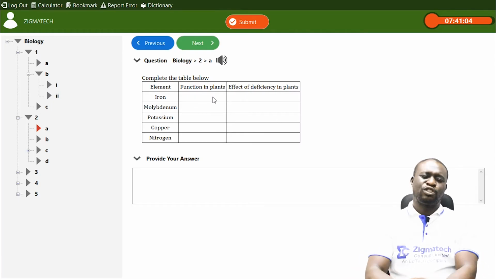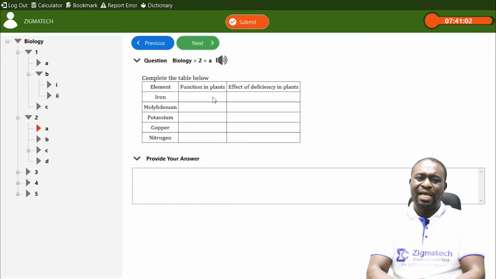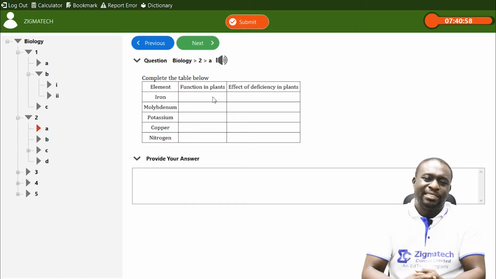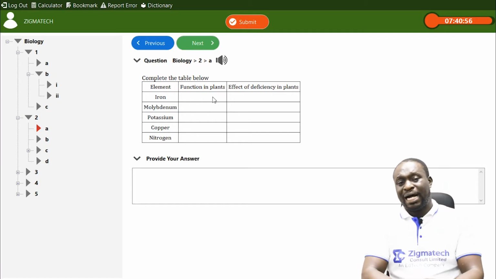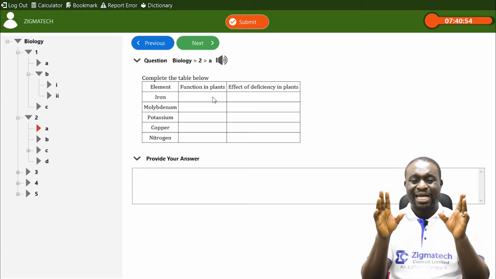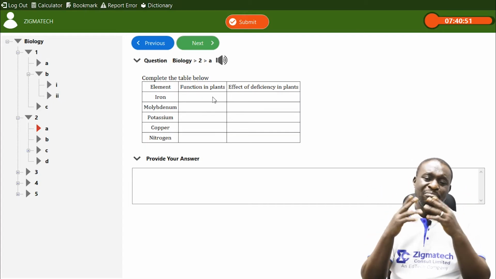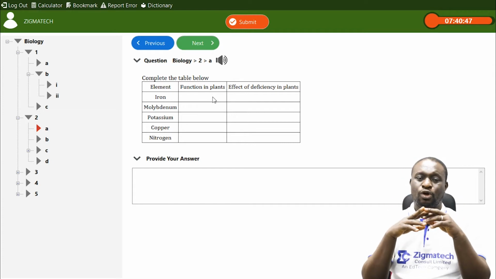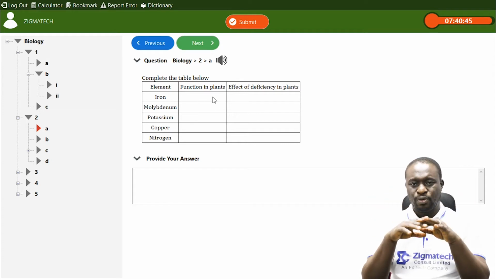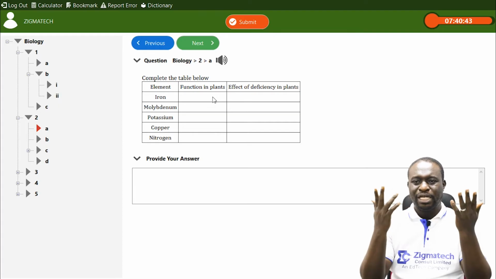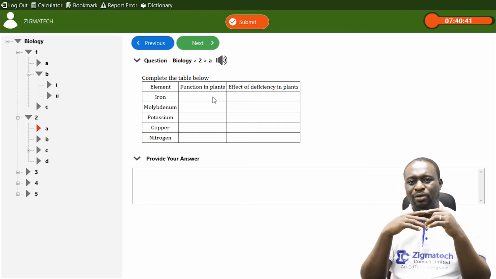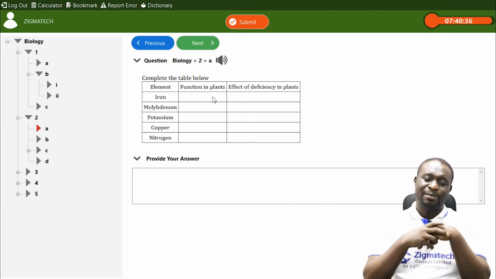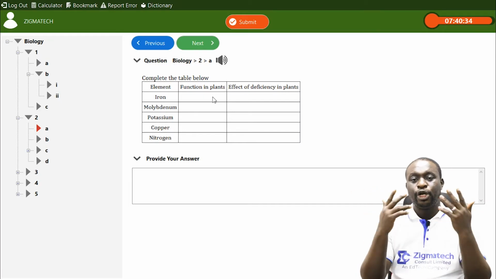Now, if you look at those elements, these are mineral elements that are required by plants for healthy growth and development. These minerals are divided into two: the major nutrients and the minor nutrients, or you can call them macro and micro. But let's go with major and minor. The major nutrients can also be called essential nutrients, while the minor nutrients can also be called non-essential.